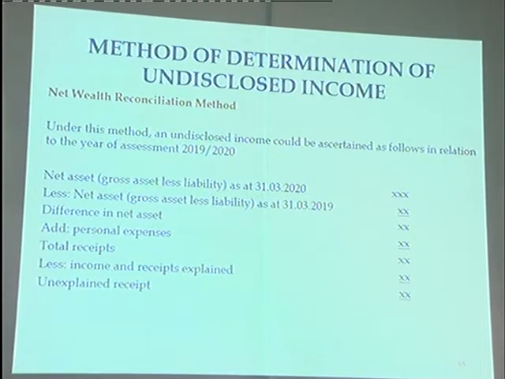This is the first one. Gross asset minus liability, net asset at the end, net asset at the beginning, difference. So these two are compared, and also personal expense you have to be concerned with, and receipts which are disclosed. Keep that in mind. When you read the sum, you have to plug each item into the relevant place.